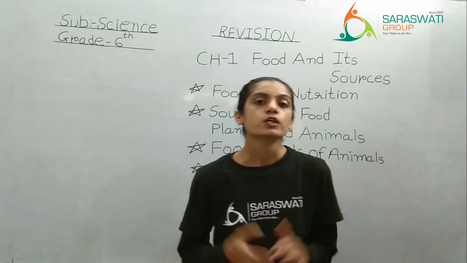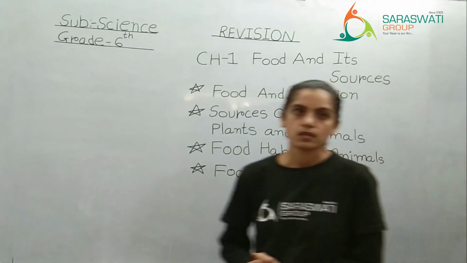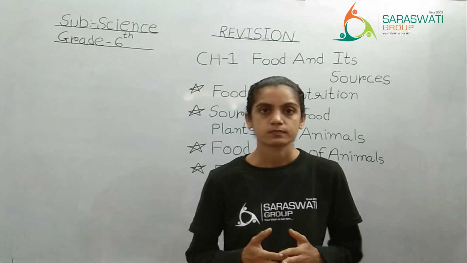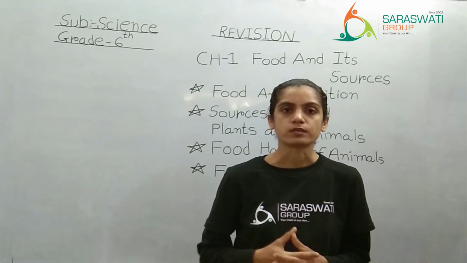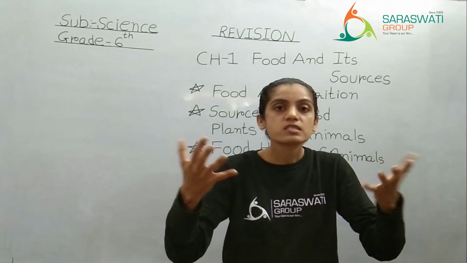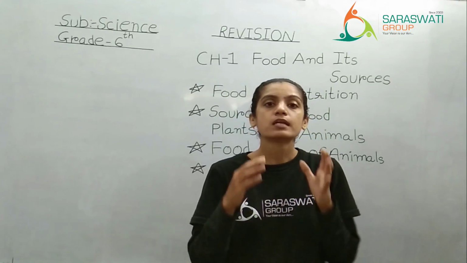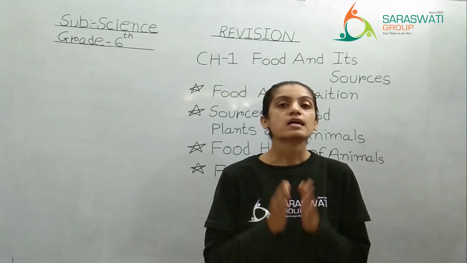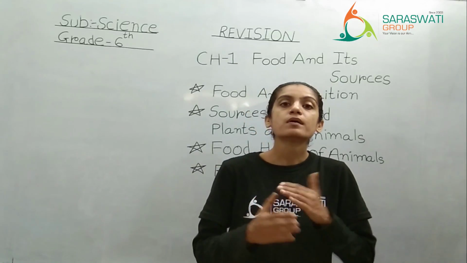Now we are moving to the next topic of that chapter, that is food habits of animals. All the animals living on earth have different food habits. The way we are eating food, in the same way lions are not eating food. In the same way cows are not eating food. In the same way birds are not eating food. In short, all the animals have different food habits. And based on that food habit, animals are categorized into different categories. I hope you remember that.